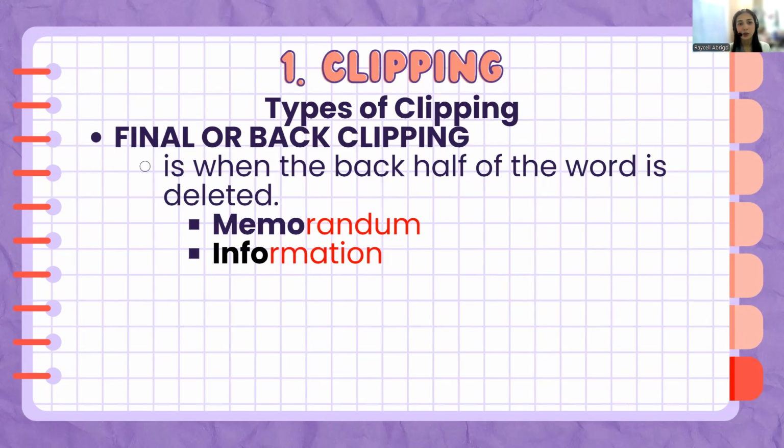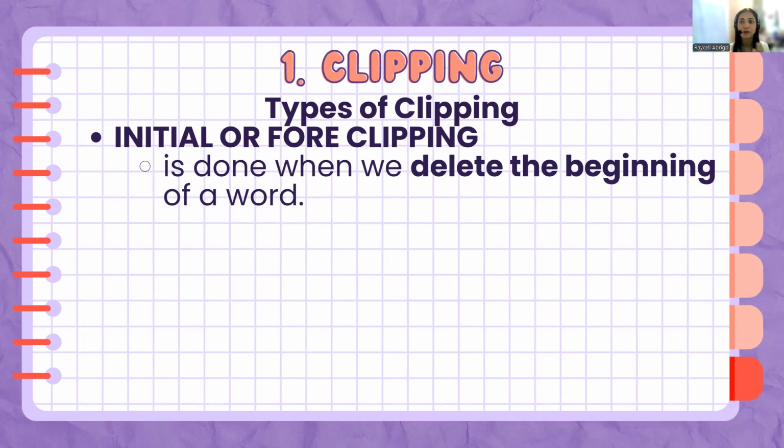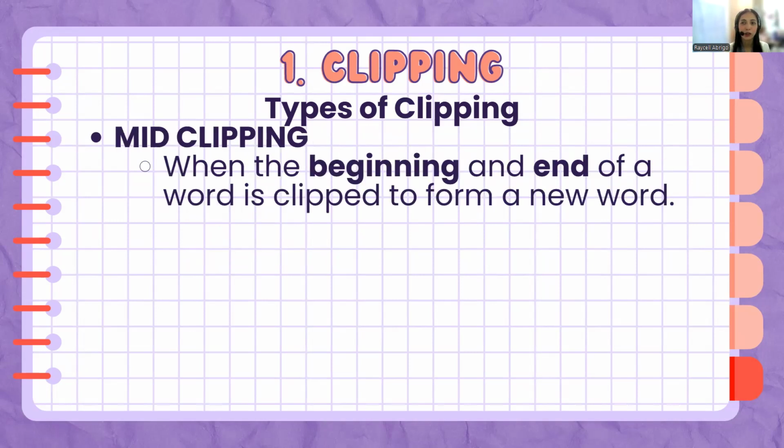Okay? The next one is the complete opposite. So if we have final clipping or back clipping, we also have initial or fore clipping, wherein we delete the beginning of a word. Like in the words robot and alligator. So usually and casually we say bot and gator instead of their full words. Okay? So I know you can think of other words that has undergone initial or fore clipping. Same with final or back clipping. Now, aside from initial and final clipping, we also have what we call mid clipping.